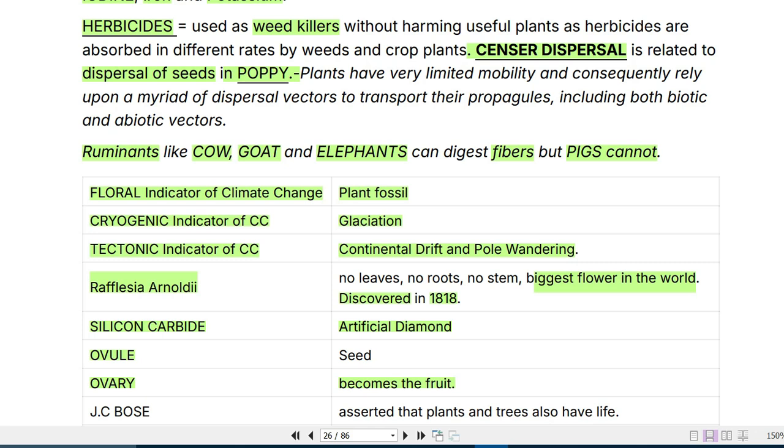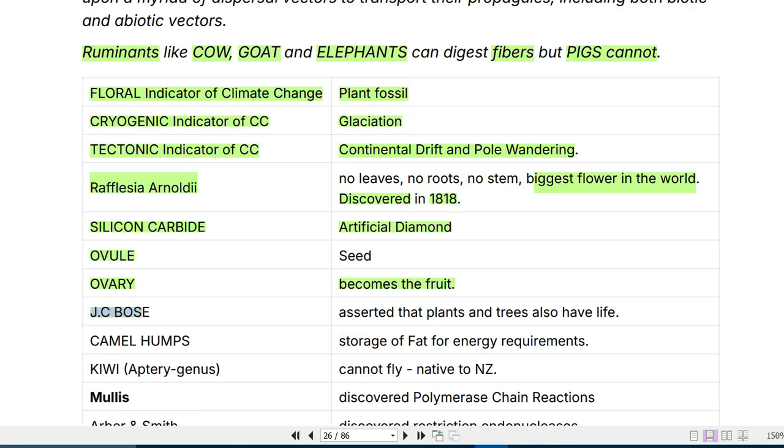Like we have studied the category of fruits in which there are multiple ovaries which behave as one fruit. Then J.C. Bose asserted that plants and trees also have life. And camel humps store fat for later energy requirements.